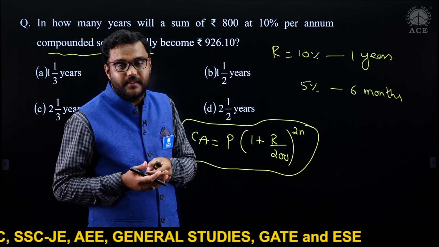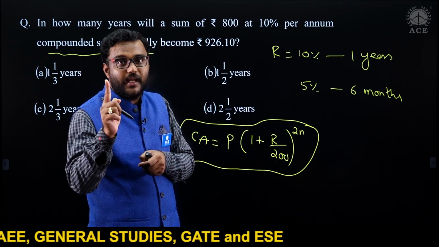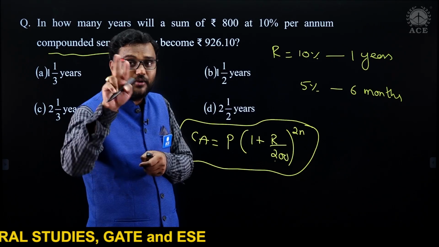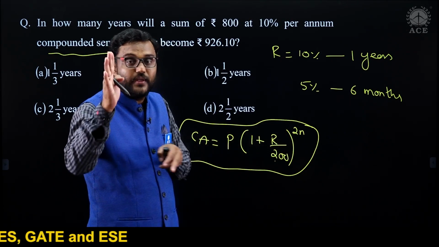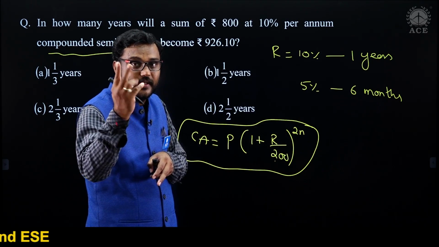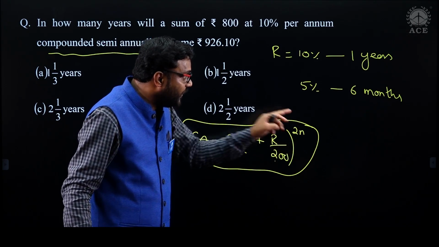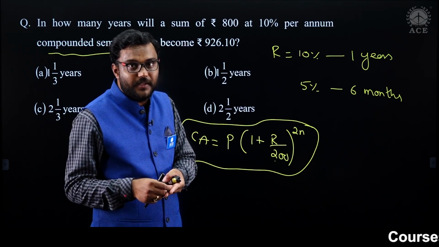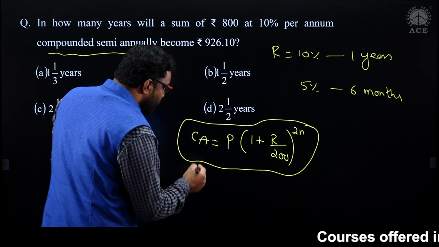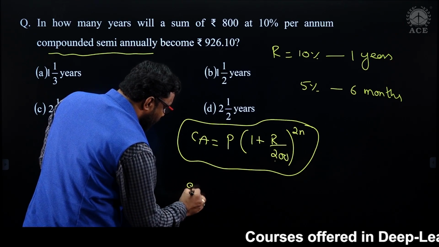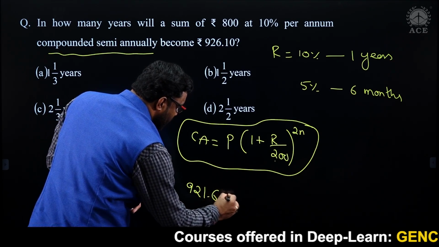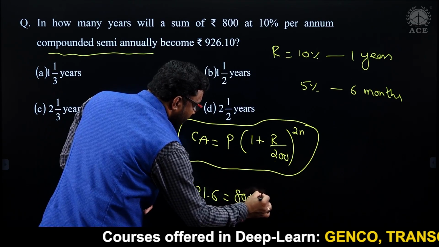Why 2n, sir? Annually is 1 year. Half yearly, in 1 year you have 2 half yearlies. In 2 years you have 4 half yearlies. That's why 2n, if you want to apply in the formula. Now here if you just observe, compound amount is 921.6. Principal is 800.